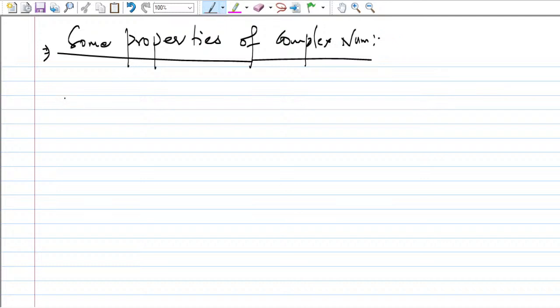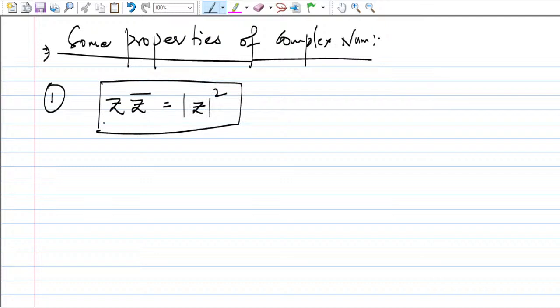Okay, so let's talk about some of the properties of the complex number. The very first: if you take any complex number z and multiply it by its conjugate, what is it equal to? It will be equal to the mod square. This you have to keep in mind. You take the conjugate and take the product, and you will get the square of the modulus.